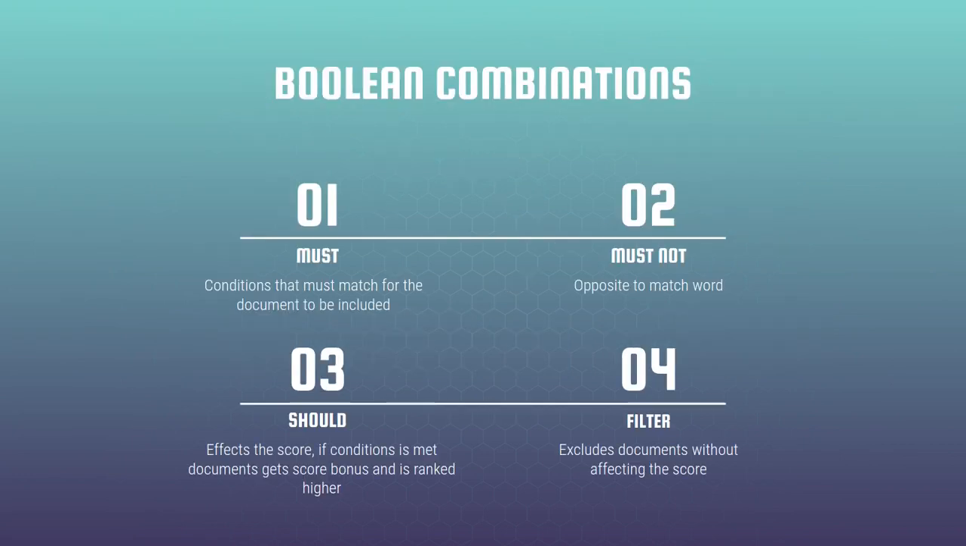First of all, that is a must or must not pair. While having a must condition, a document has to suit it in order to appear in the search result list. Then we have should. That affects score. If such a condition is met, the document gets an additional relevance bonus and is ranked higher in search results. And we also have a filter that simply excludes documents without affecting score at all.